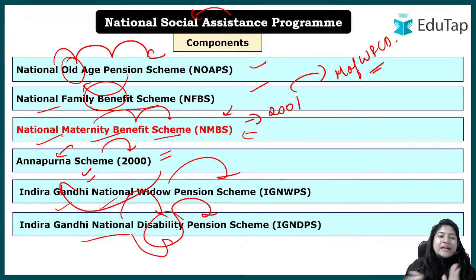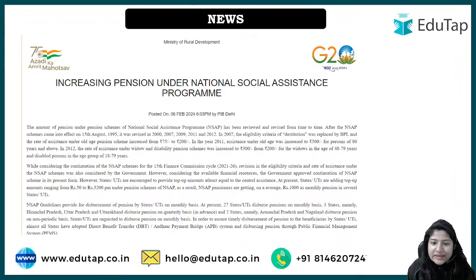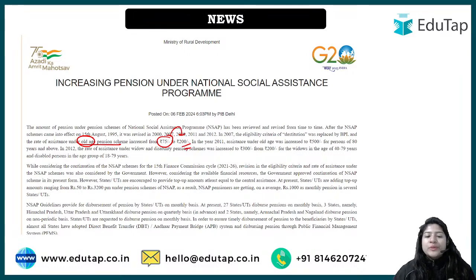Please keep in mind, that is why we are not moving ahead from this, because today it will be a lot for you to memorize. So for now, let's stop here. If you look at the scheme, here are the updates. For example, the old age pension scheme is a component. When this scheme was launched in 1995, rupees 75 was given, but now the money has been increased to rupees 200.